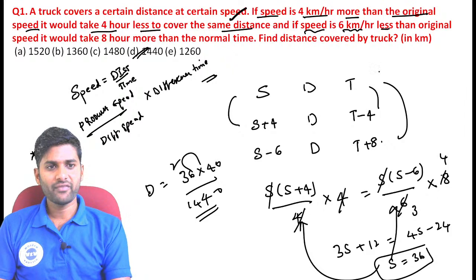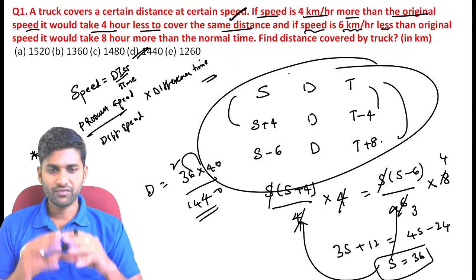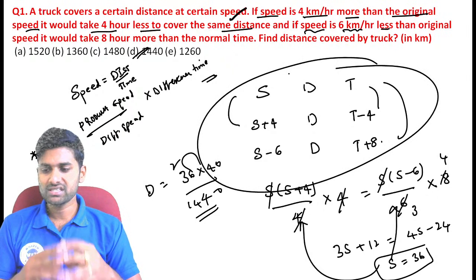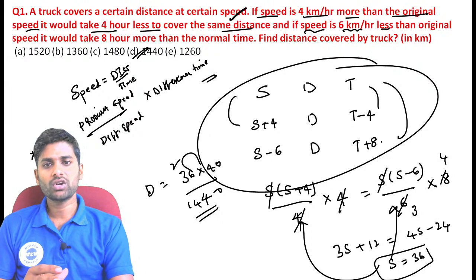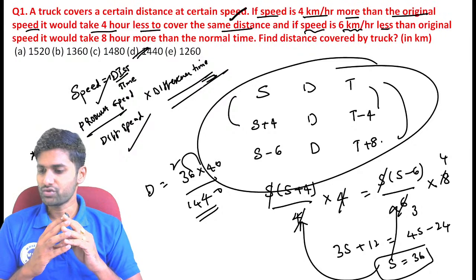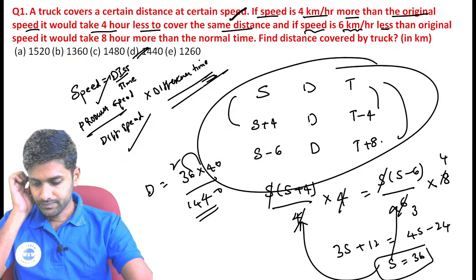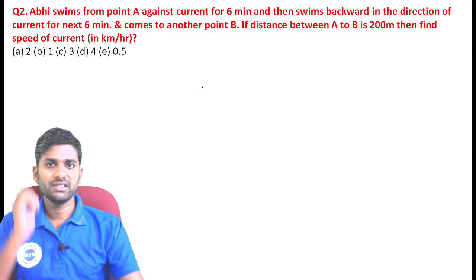See, for this type of comparison question, just remember that if you need to calculate any distance value, the distance is calculated as the product of speeds divided by the difference of speeds, into the difference of time. Remember this concept, guys. Here is the question number 2.